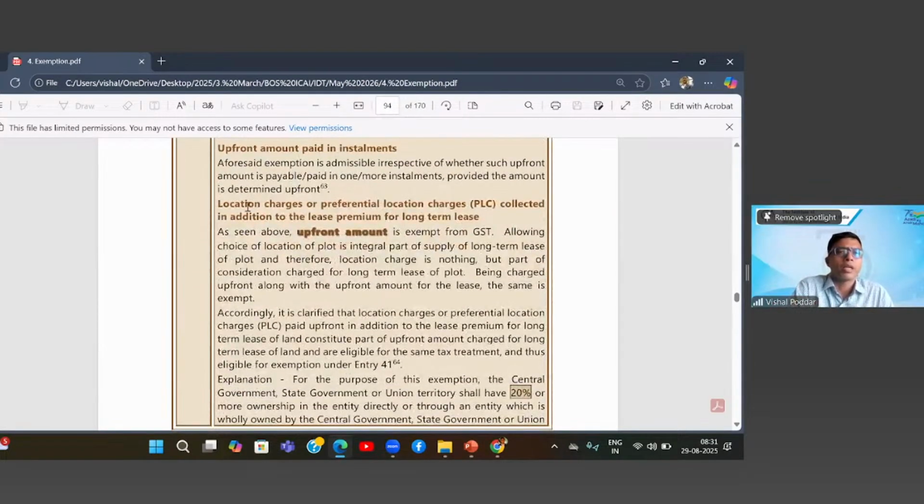Further, if there is any location or preferential location charges which are collected in addition to the lease premium, again, this will be eligible for exemption. Why? Because it becomes part of a composite supply. So let us say within the different plots, there are some premium plots. Why? Because they are strategically located. Maybe someone is located near the highway, or at a place where they can get easy access to banking or other facilities. Hence, those plots have some extra charge for their premium or preferential location.